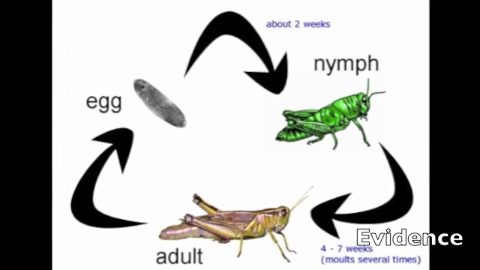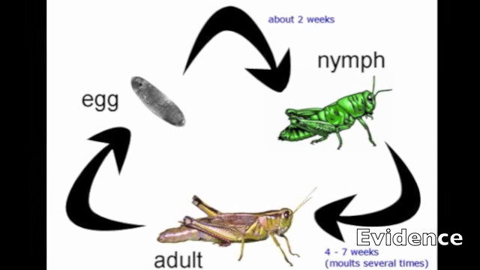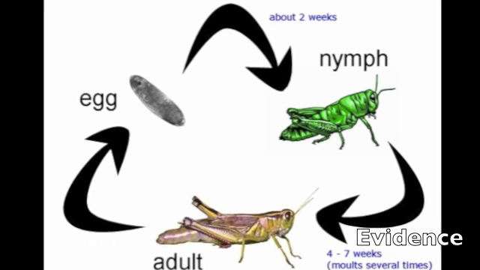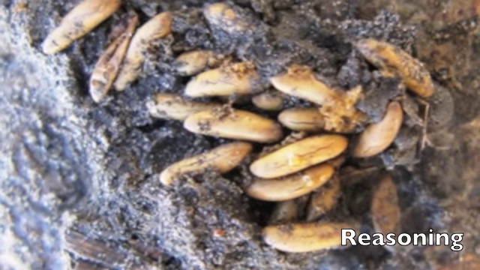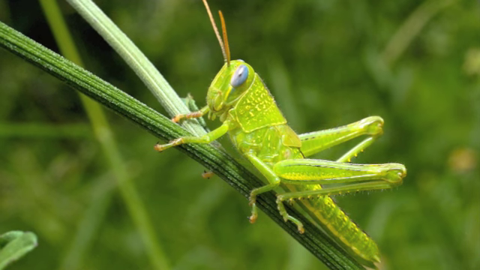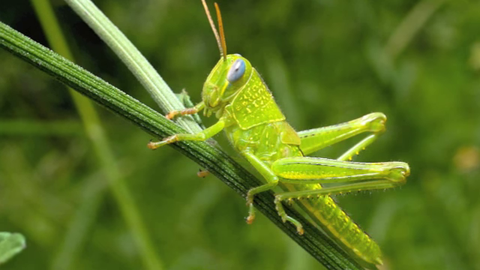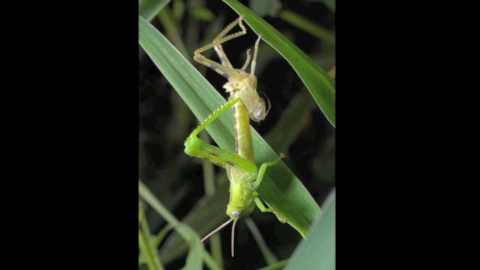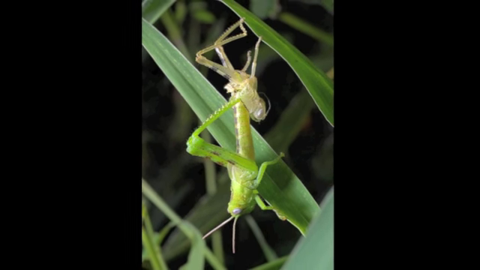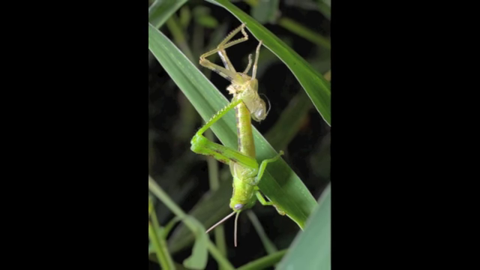The first animal we'll discuss is the grasshopper. It has 3 stages that include the egg, nymph, and adult. For the grasshopper, the life cycle begins with the eggs that are placed in the ground. The eggs hatch into nymphs that look like smaller versions of their adult form, but they do not yet have wings. While in the nymph stage, the grasshopper has instar stages in which it molts, or sheds its skin, and then grows a bit more.